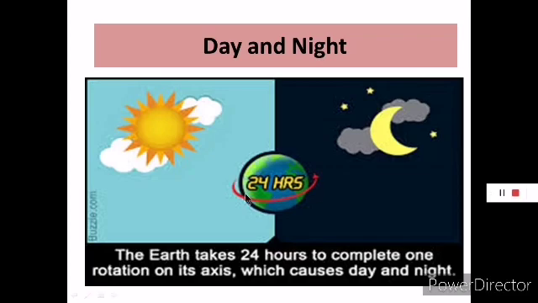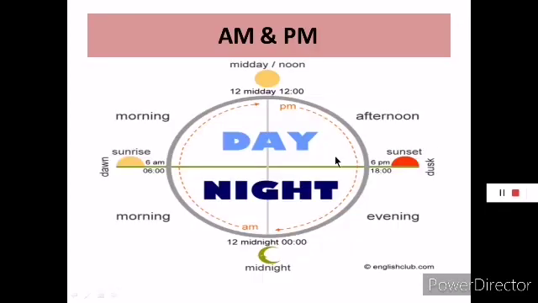See here, when the 24 hours get over, then what will happen? The next day will begin. The new day will come and the date will also change. Today it is 11th April going on. If this gets ended, then 24 hours will get over and then 12th April will come. New date will come. Okay.